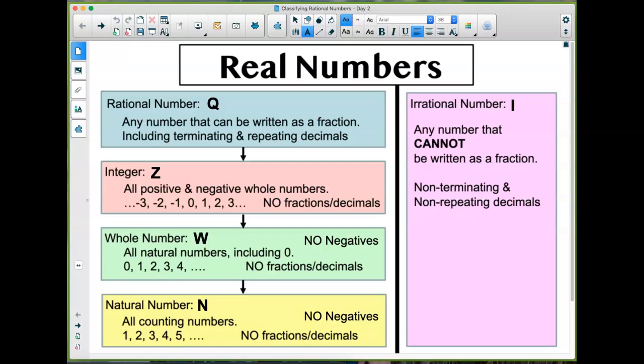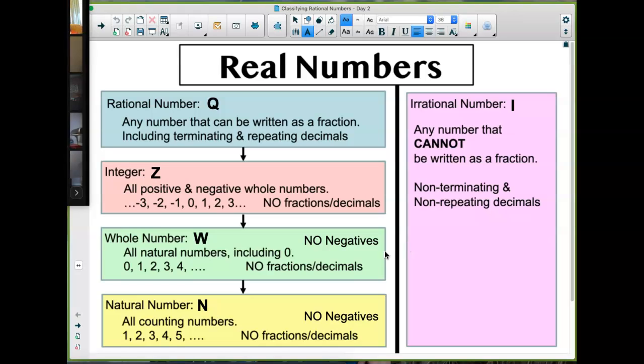Okay, just a couple of reminders. Remember that your natural numbers are your counting numbers, okay? So especially if you were absent on Monday or you didn't write this down, this is posted on Canvas, okay? You guys are gonna get to use anything you have in your notes on the test next week. So this could be super, super helpful if you have this in your notes. You get to use it on the test.